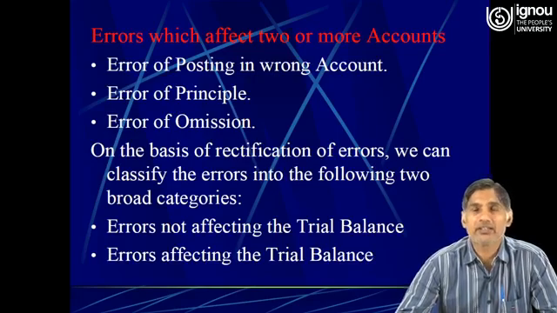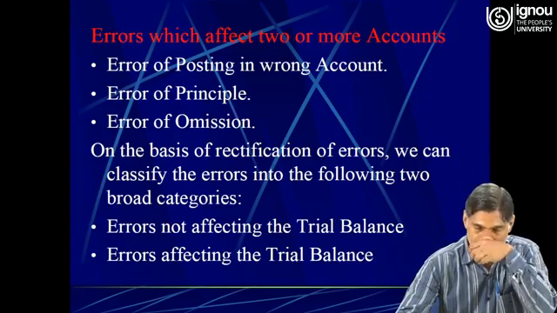So here the mistake has been committed, but this type of mistake cannot be revealed by the trial balance, because instead of debiting the machine account, we debited the purchases account. It does not make any difference whether we debit the X account, Y account or Z account, because one account had to be debited and one account has been debited. So it will not be revealed by the trial balance.